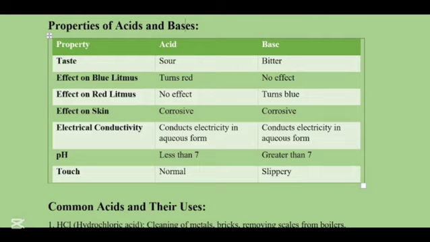Acid conducts electricity in its aqueous form and base also conducts electricity in its aqueous form. The pH scale of acids is less than 7, which means 1 to 6, and the base pH scale is greater than 7, which means 8 to 14. Acids are rough and normal in touch, while bases are slippery.